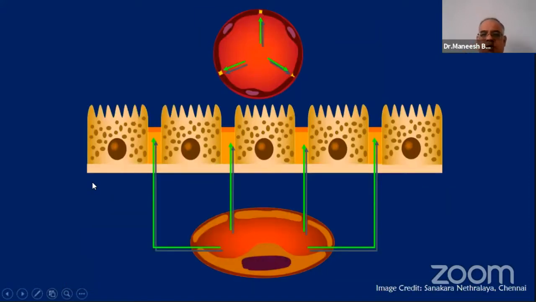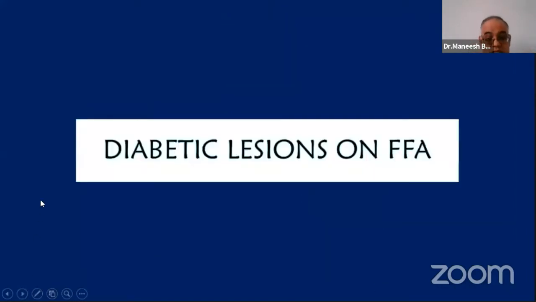The dye doesn't cross the blood retinal barrier. That's why it tends to remain within the intravascular compartment and in the choroid. It does not leak through the choroid through the RPE tight junctions. So it gives us a good view of the retinal vasculature, but is not suitable for choroidal imaging. We all know about various phases of fluorescein angiography, so I'll skip that and let us go to commonly seen lesions in diabetic retinopathy on fluorescein angiography.